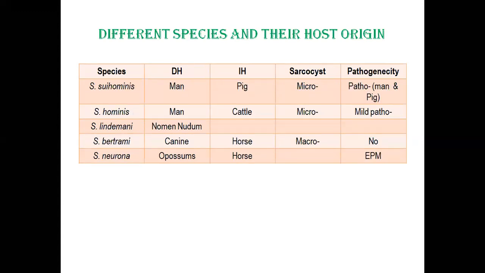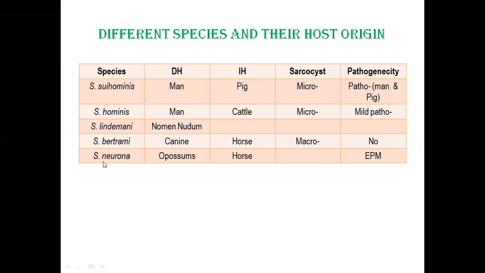Okay, coming to human. In human also, I told you that there are some parasites. One is Sarcocystis suihominis, where man is the definitive host. Here also, just like dog origin, it is microsarcosis and there is a pathogenic effect in man as well as pig. Sarcocystis hominis is of cattle; in men, of course, but the intermediate host is cattle, and it is also pathogenic. Sarcocystis lindemanni: here the organism is not very well known.